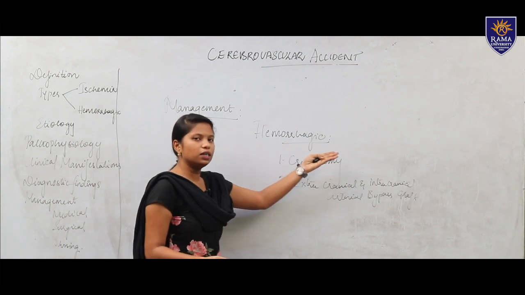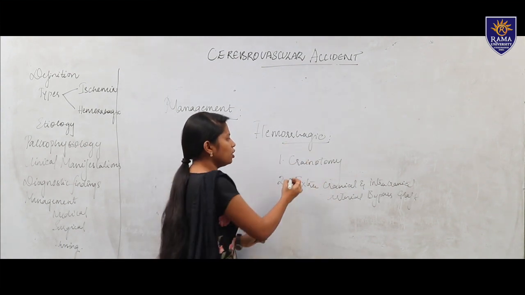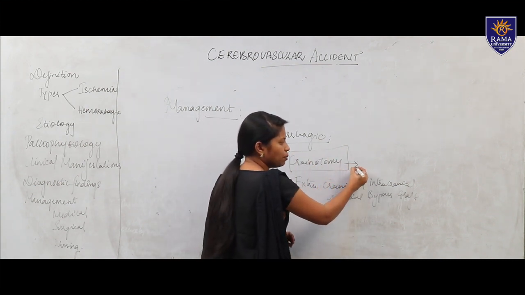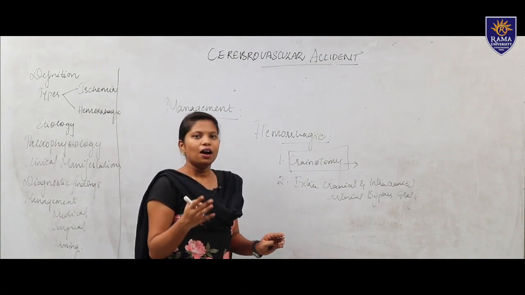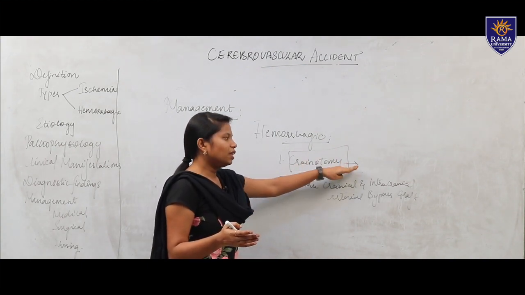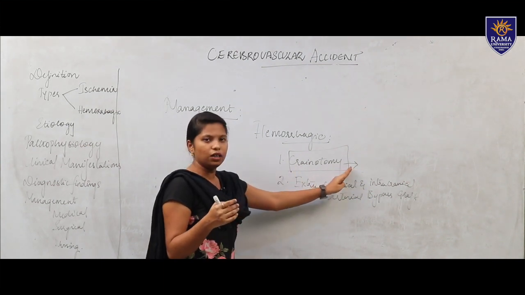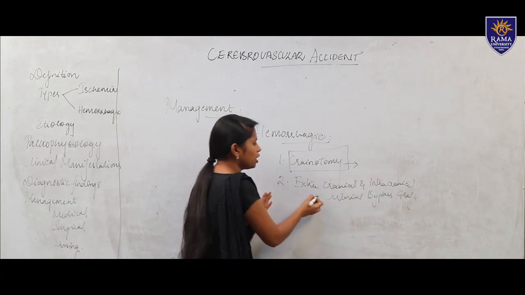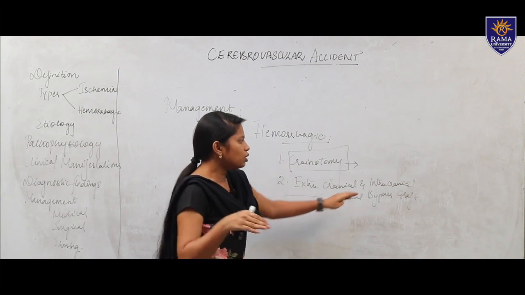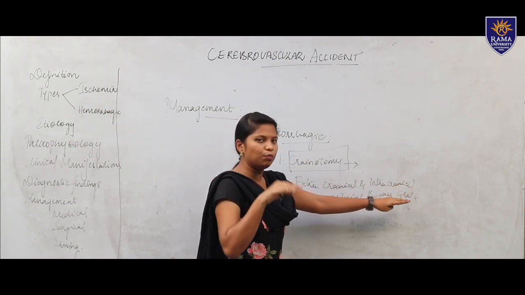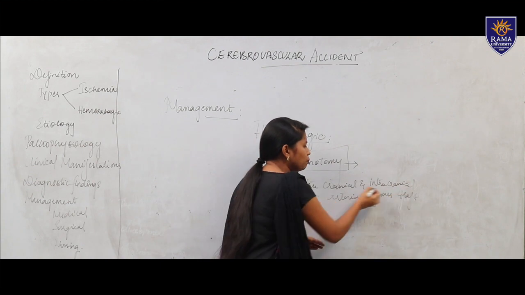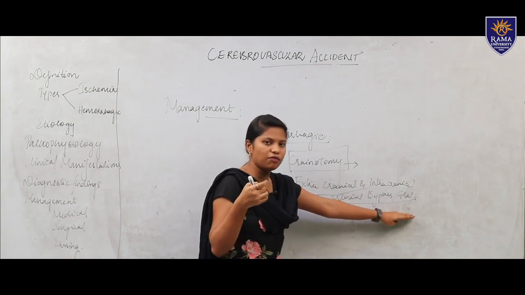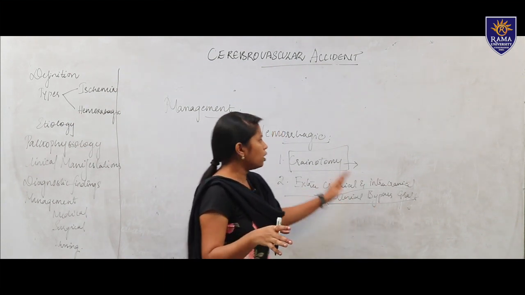In hemorrhagic stroke, as we told, there is a rupture in a major artery. In craniotomy, we open the brain and see where the rupture has occurred, whether it is in the subarachnoid space, the pia mater, or any other place in the brain. Then extracranial means outside the brain, in the tissues, and intracranial means within the CSF and anywhere in the brain. With both of these, if there is a clot or any bleeding, an arterial bypass graft is done in order to reduce the stroke or hemorrhage.